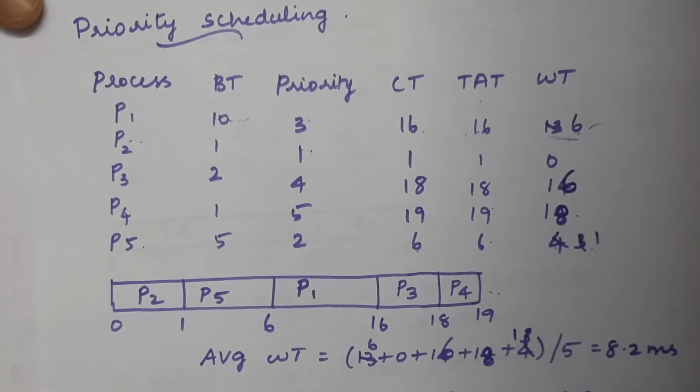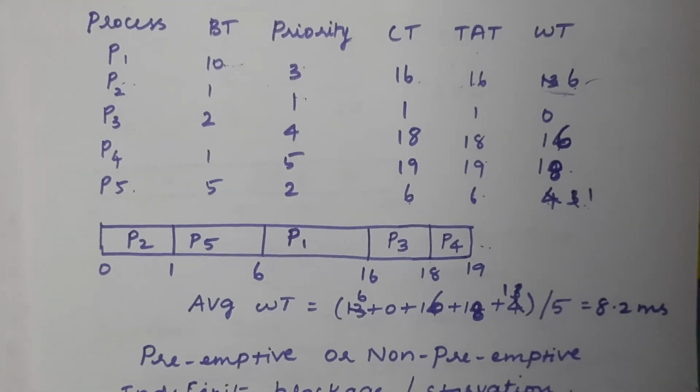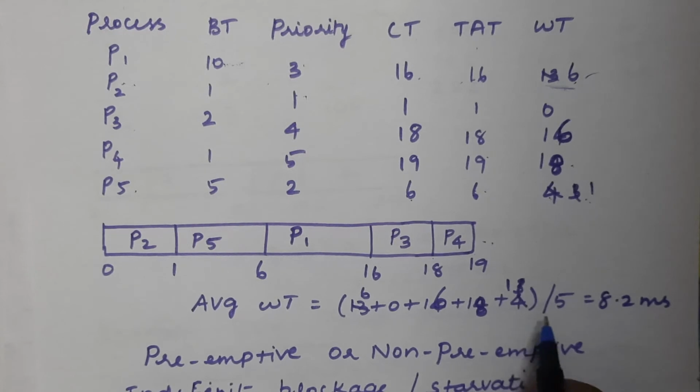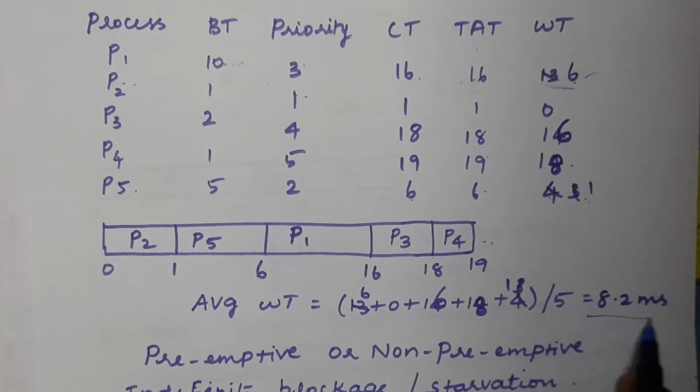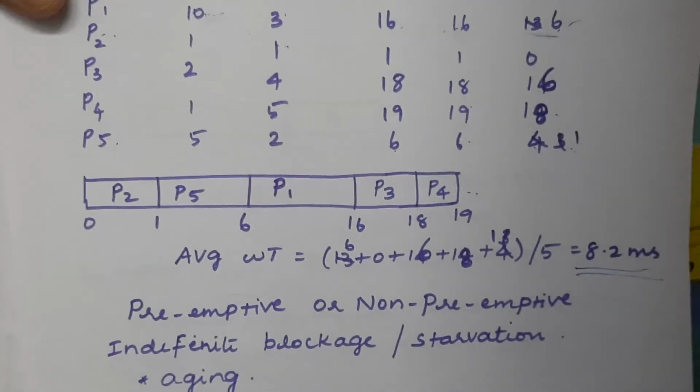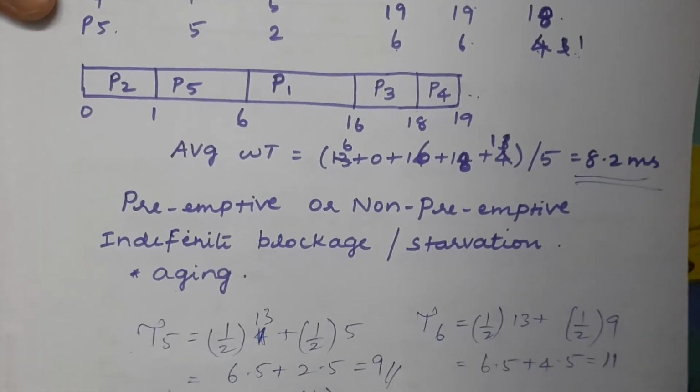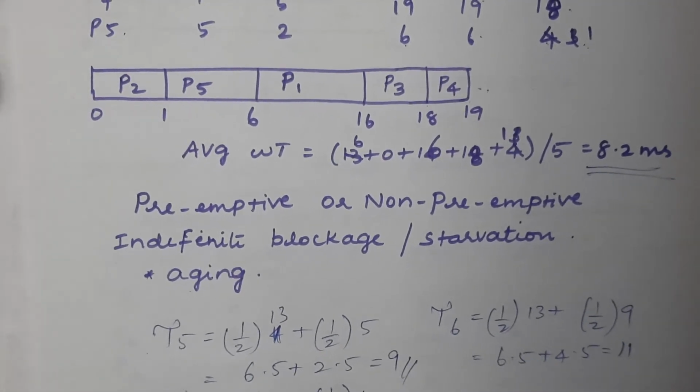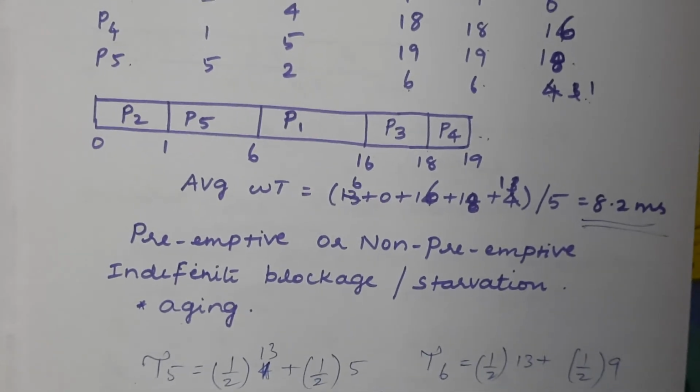Then what is the average waiting time for this example according to priority scheduling? That is 8.2.